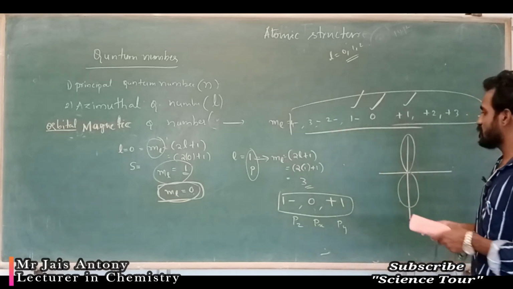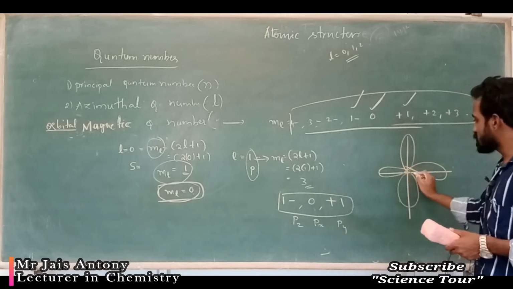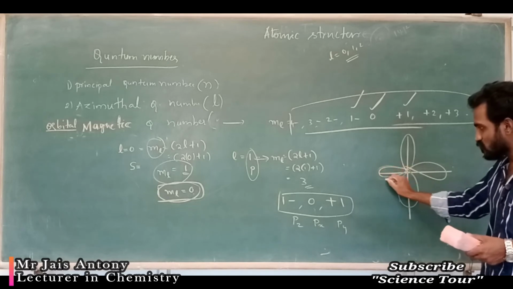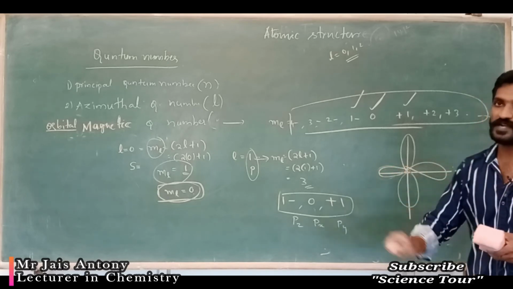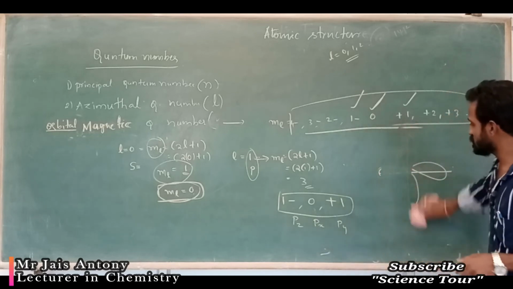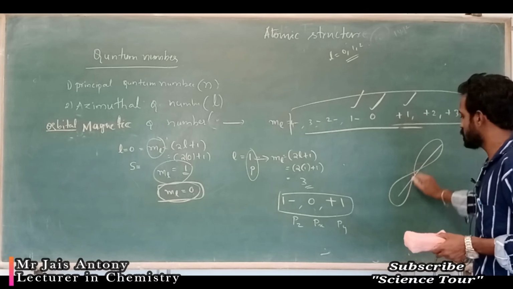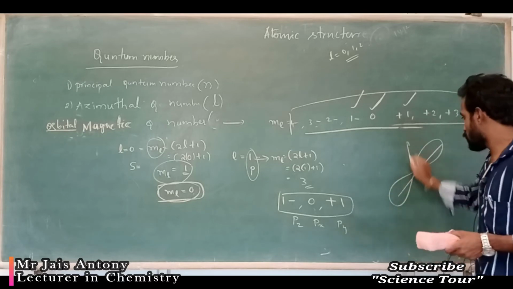So if you are writing Py, then this curve, that means this orbital moves to plus half and minus half, like that. Understood? It just represents orientation. If you are writing Z, then it becomes like this. So what does it represent?